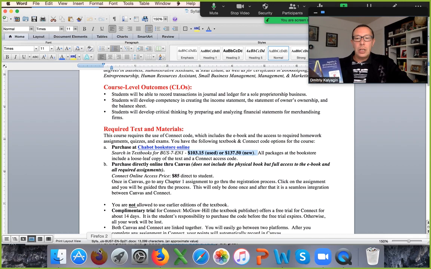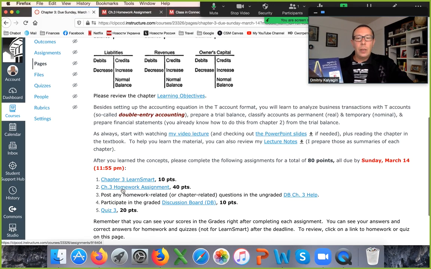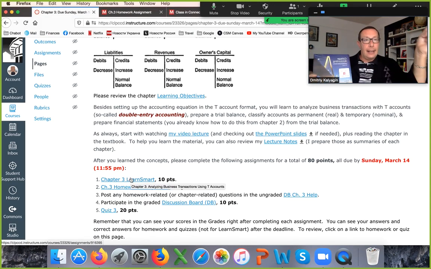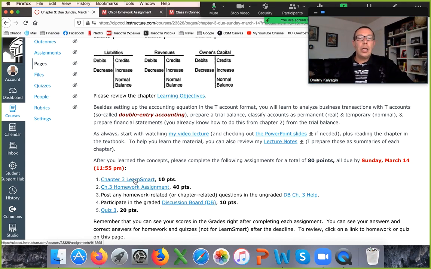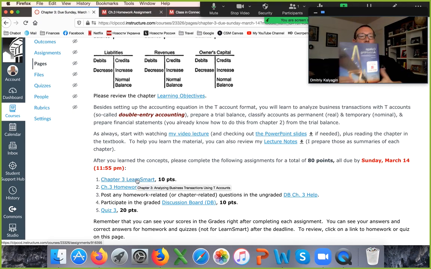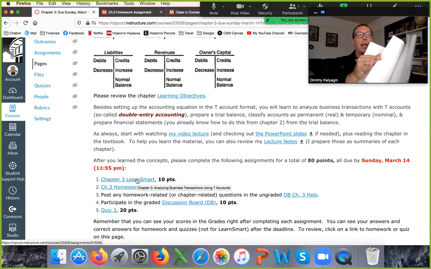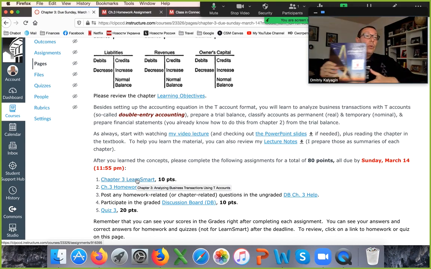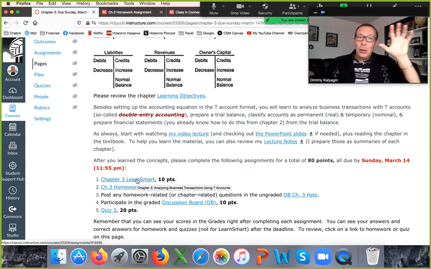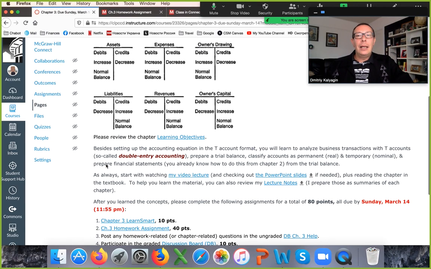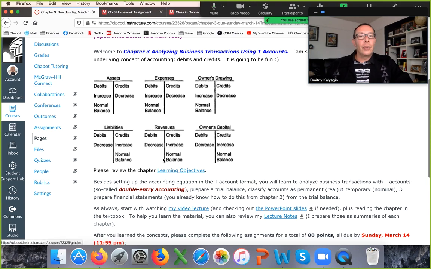When you click on these links right here, it will take you to Connect, which is the homework management system. The first time you click on any of these links, it will ask you to register with Connect, enter your email address, and you will enter that code. After you sign up, the systems will be synced together. You will not have to enter passwords. Once you complete your work in Connect, your points will automatically transfer to the grades on Canvas.